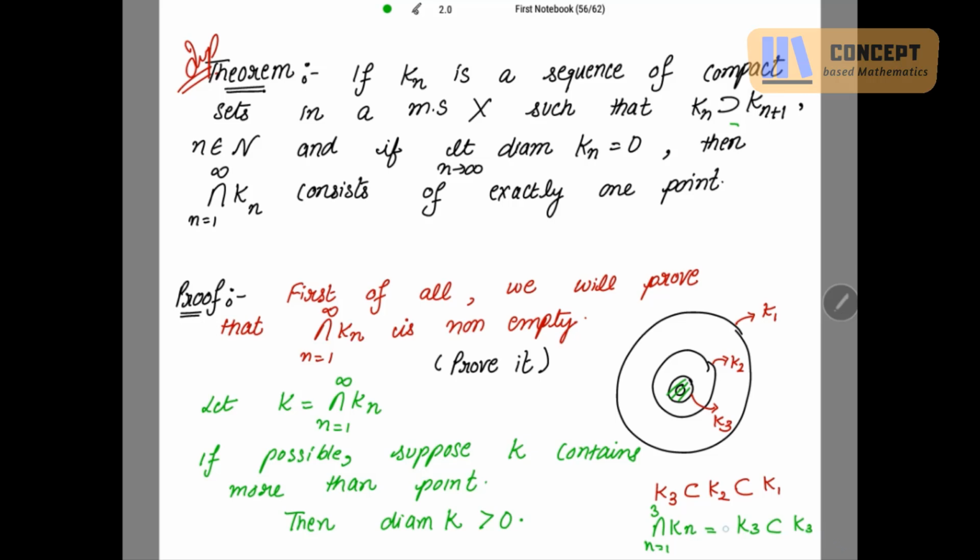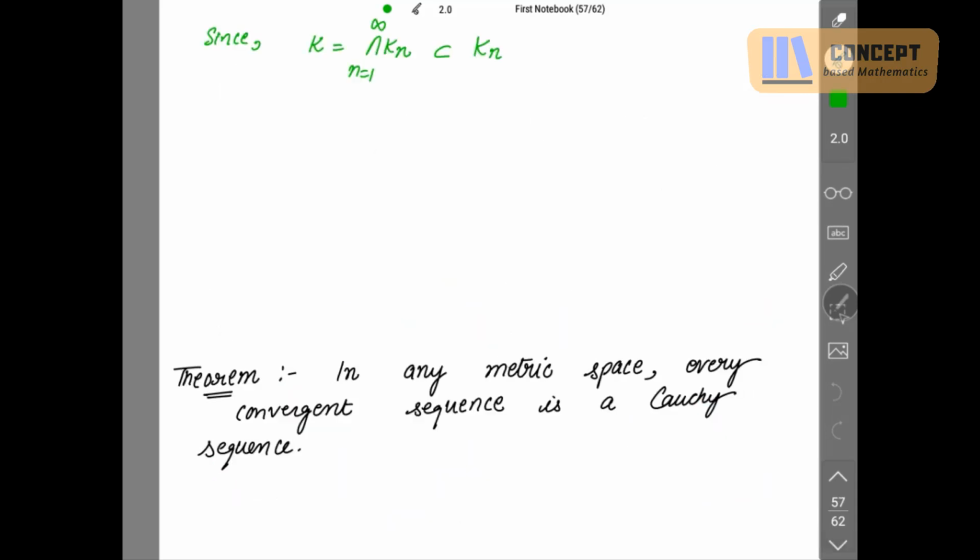So if it is n, then this intersection is a subset of Kn. So all these intersections of Kns are subsets of their bigger sets. Hence, I have written that the intersection of Kn is a subset of Kn.